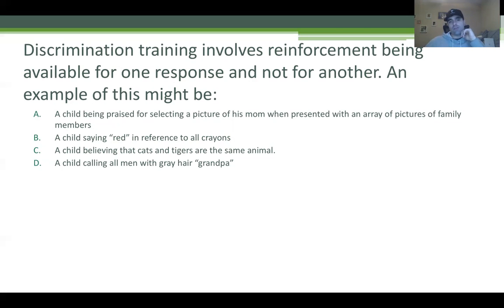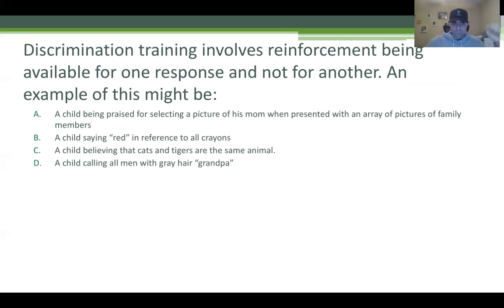B, a child saying red in reference to all crayons. Well, if I have a red crayon, a blue crayon, a green crayon, and they say all crayons are red, is that discrimination? No, it's not. They're not discriminating between the different stimuli. C, a child believing that cats and tigers are the same animal. Same thing. Are we making a distinction between cats and tigers? No. It's like if I showed you a bunch of different cats, a jaguar, a panther, and a tiger, and you said tiger, tiger, tiger. If you call them all tigers, are you discriminating?